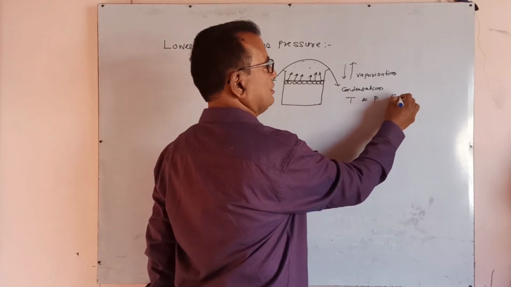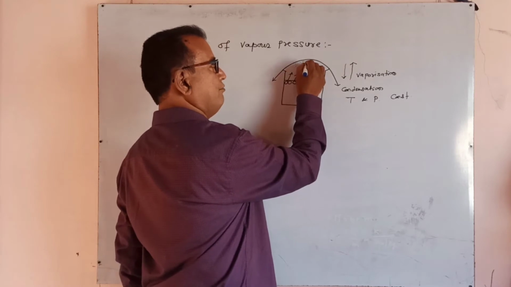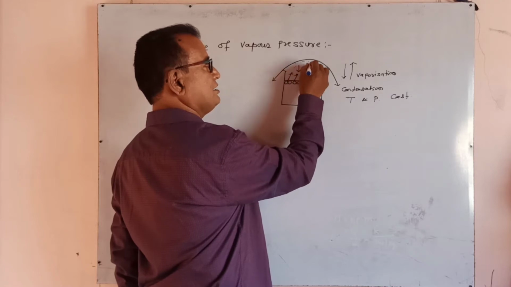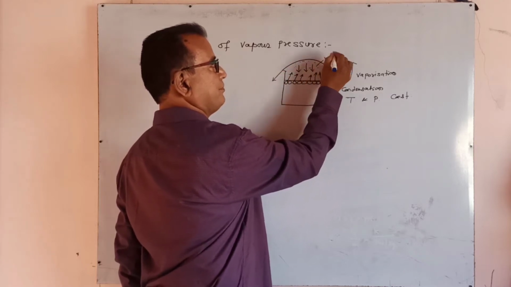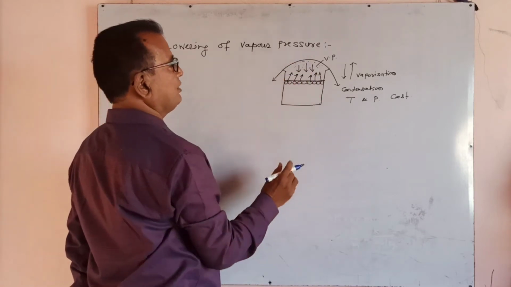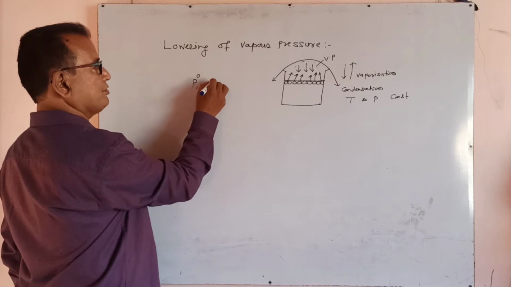At constant temperature and pressure, the vapor exerts a pressure, that is the vapor pressure of pure solvent, which is denoted as P1 naught. P1 naught is the vapor pressure of pure solvent.